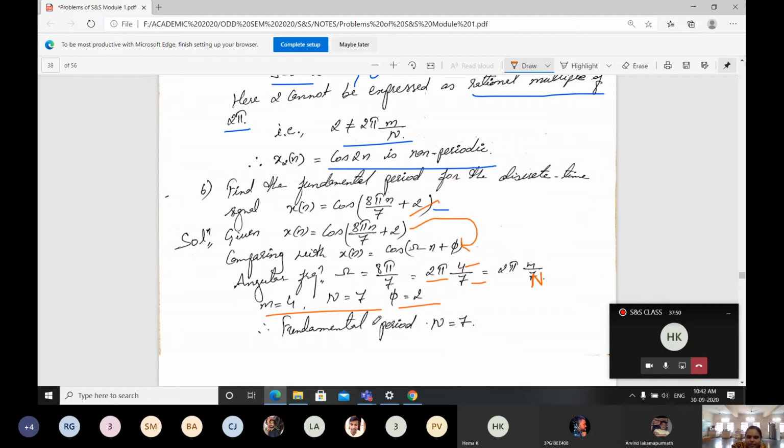So from this, what is the fundamental period? Capital N is the fundamental period in a discrete time signal. For that reason, the fundamental period N is 7. Don't write seconds, because it is in discrete values. So N is going to be 7 for this signal. This question may be asked in the exam for 3 marks.